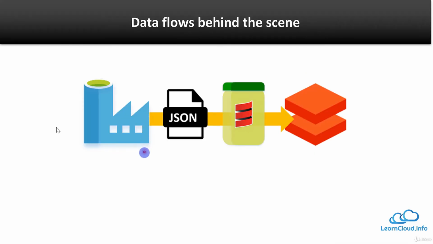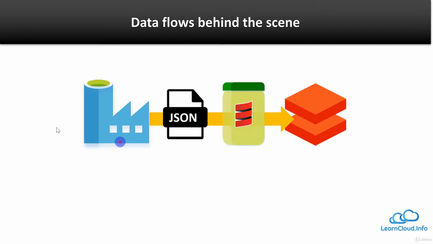Now I'm back to my slide, and now try to understand what happens after adding the data flow. Now you are working in data factory. You're simply doing drag and drop and changing the configurations. But behind the scenes, all the heavy lifting is done by the data factory.